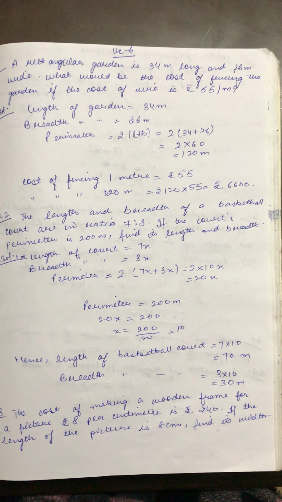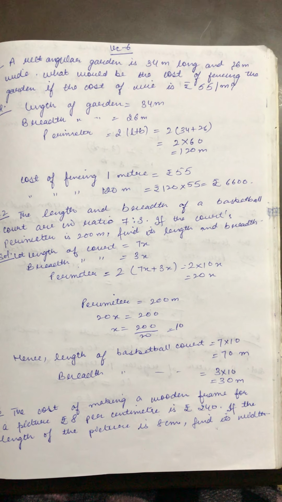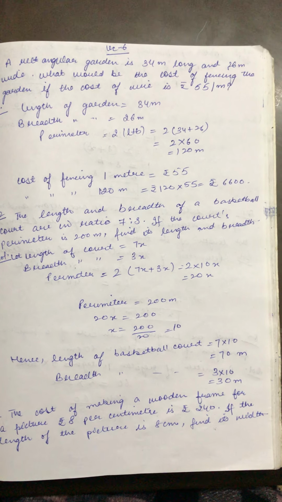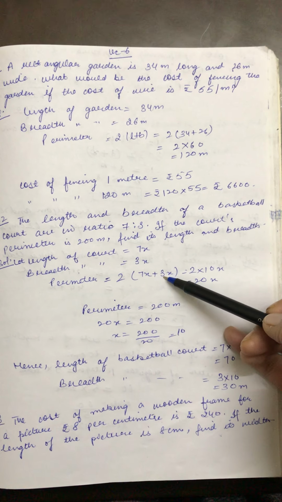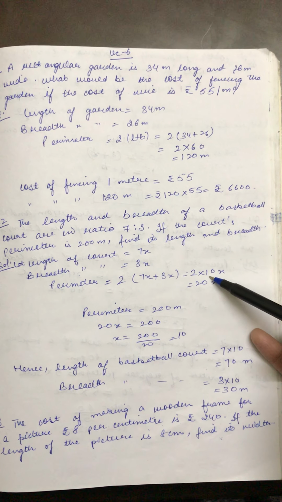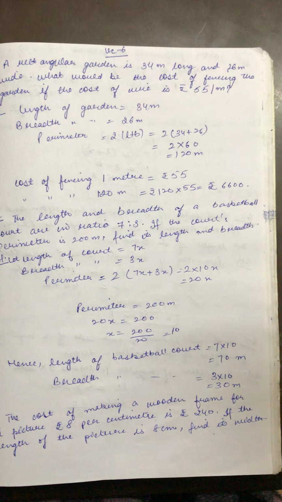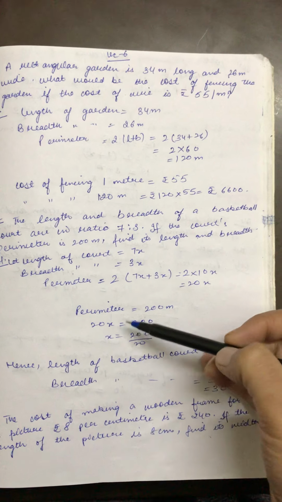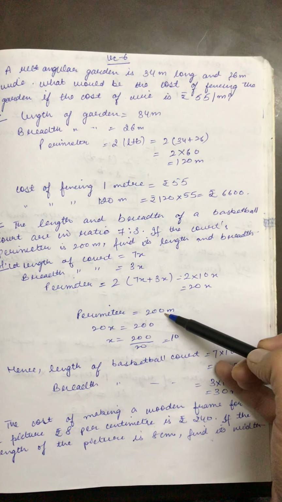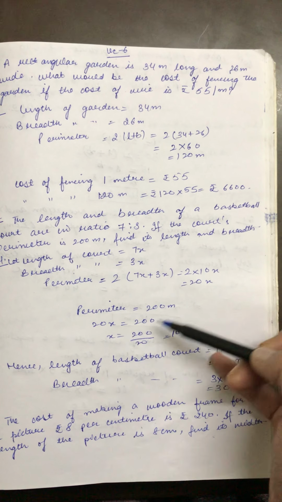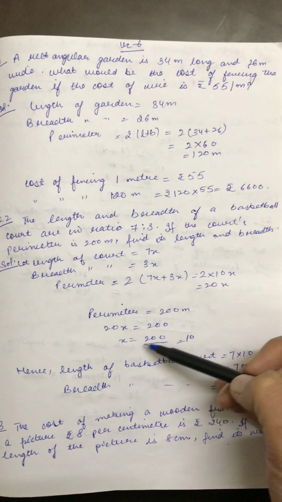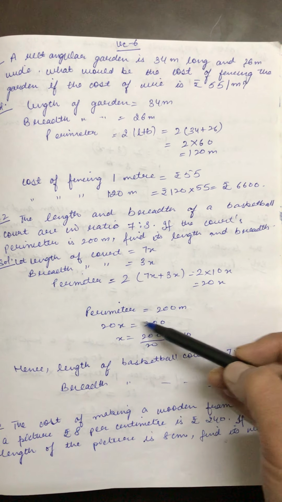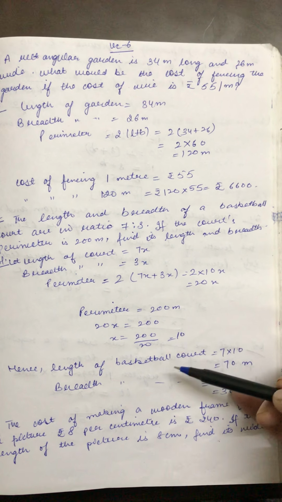Now we will apply the formula of perimeter because in the question we are given the perimeter. So perimeter is 2 times of length plus breadth. It will be 2 times of 7x plus 3x. Now 7x plus 3x is 10x, so it will be 2 into 10x, that is 20x. It means perimeter is equal to 200 meters. So 20x is equal to 200. From here x will be equal to 200 divided by 20, that is 10.